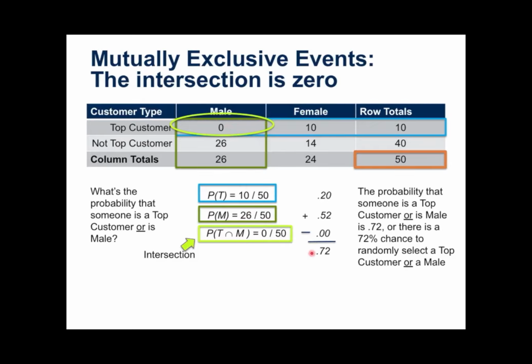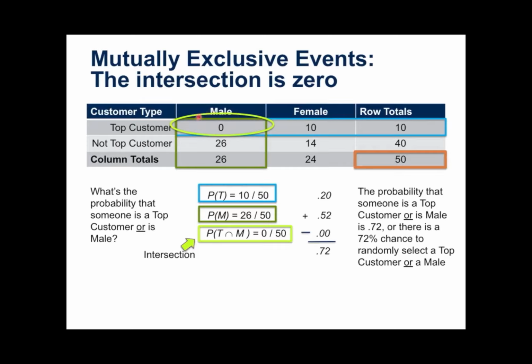0 out of 50. Whenever you take the intersection of two events and you come up with 0, that's an indication that they are what's called mutually exclusive events. A mutually exclusive event will have no intersection. So the event of being a top customer and the event of being a male are mutually exclusive. I won't find any cases, and you can see that in the table.